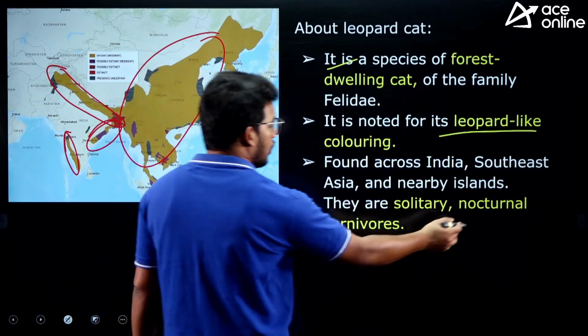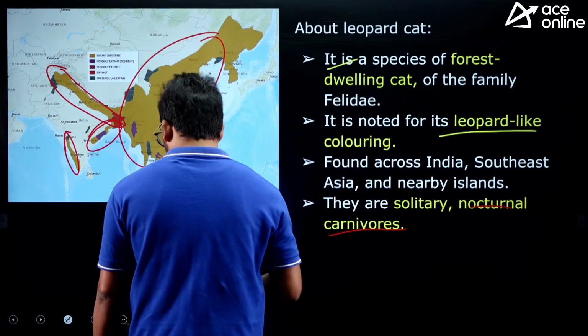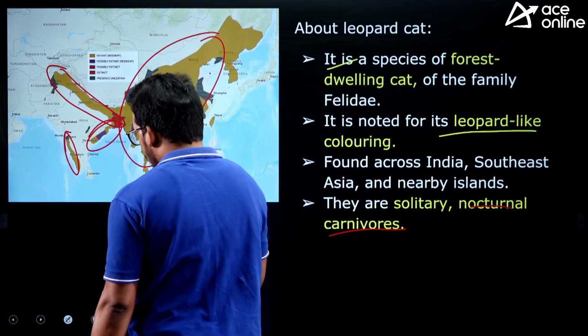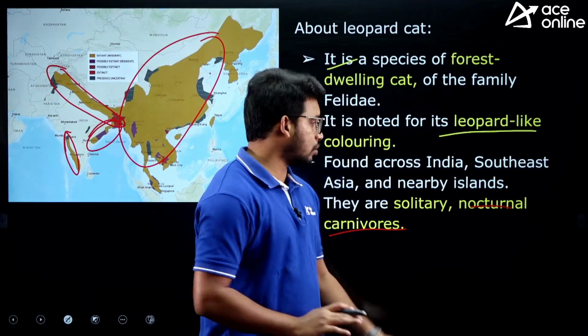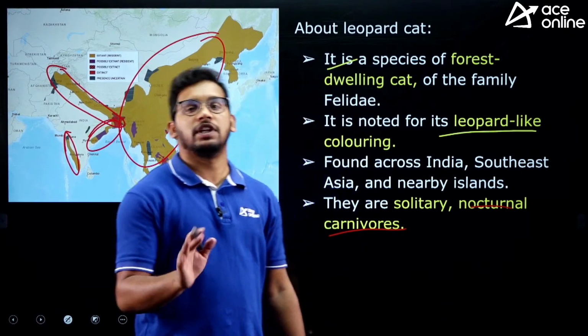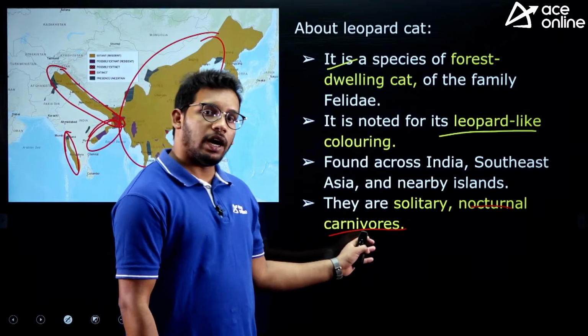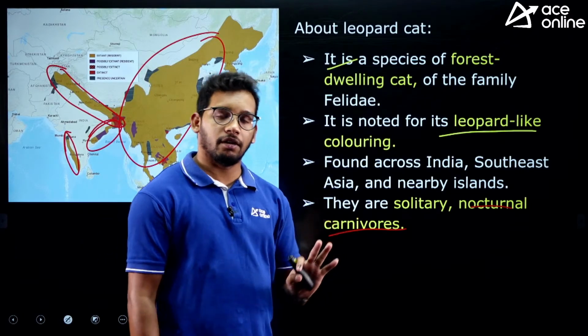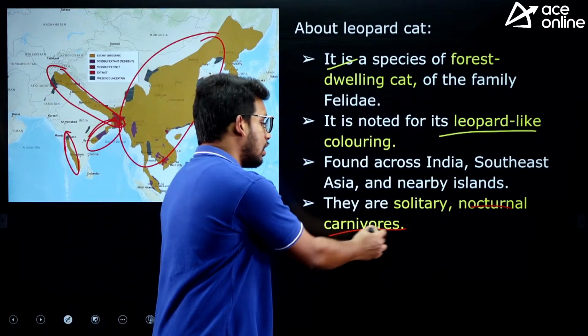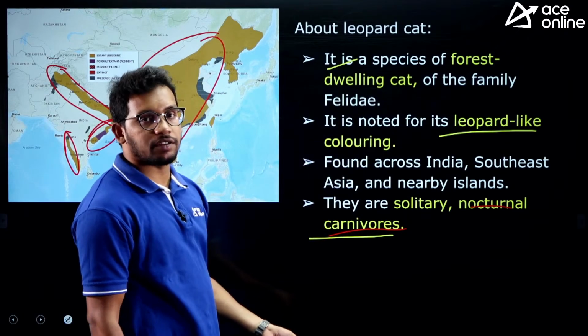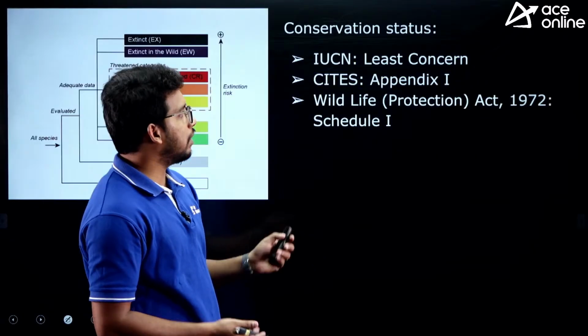And they are nocturnal as well as carnivorous. So it means they are non-vegetarians and also roam mostly in the night. Nocturnal means mostly roaming in the night, right? And they are carnivores, that means they are non-vegetarians, right? So these are all the facts which are very important for our exam.